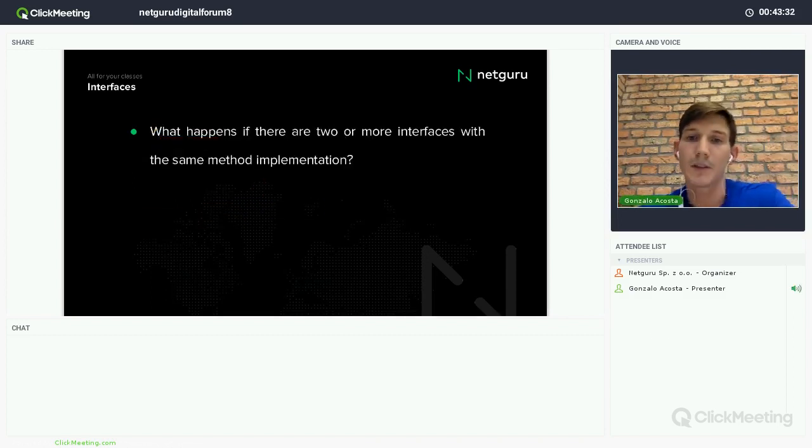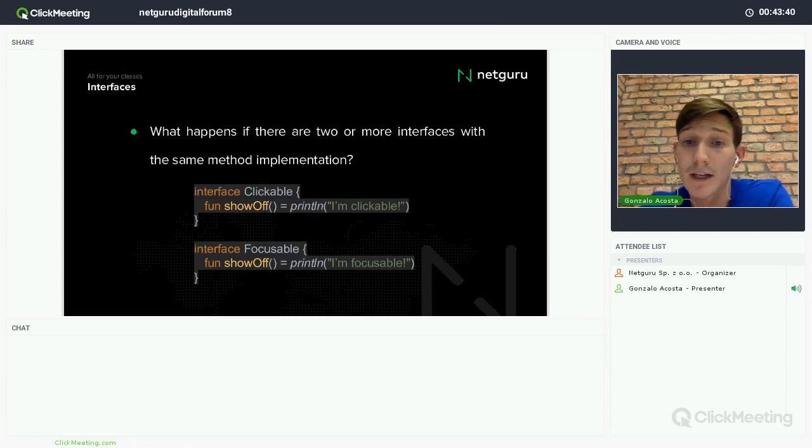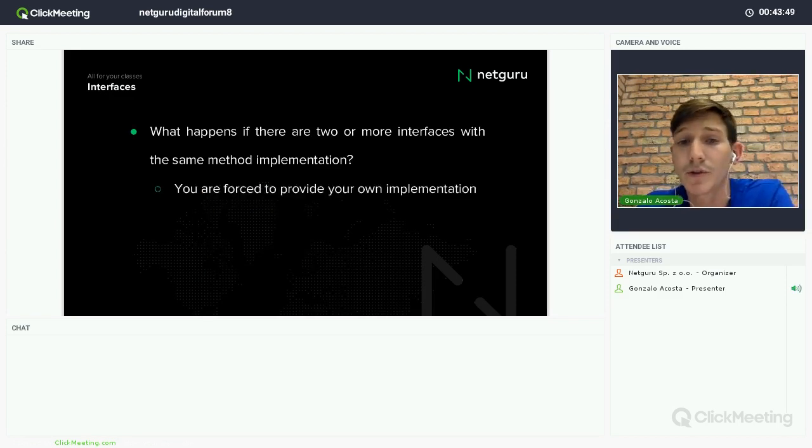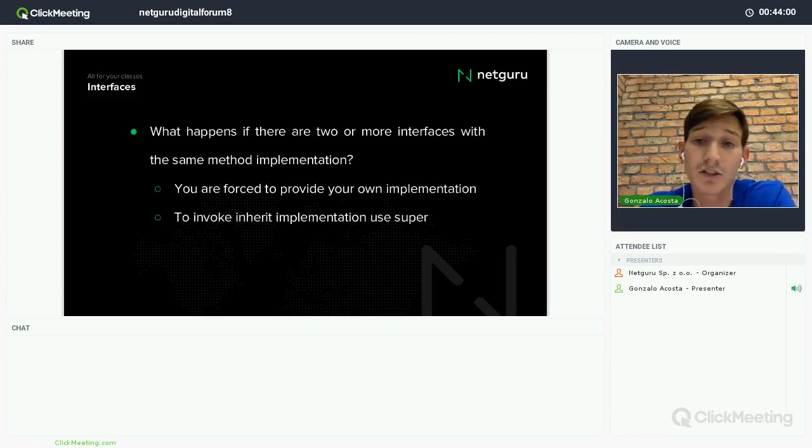Let's continue. What happens, for example, if two different interfaces have the same method implementation? For example, I have Clickable and Focusable interfaces, and both of them implement one method, showOff. So what should I do here? I'm forced to provide my own implementation in the class that implements both interfaces. And of course, like in Java, to invoke the inherited implementations, we use the keyword super, and we can put the base type in angle brackets.